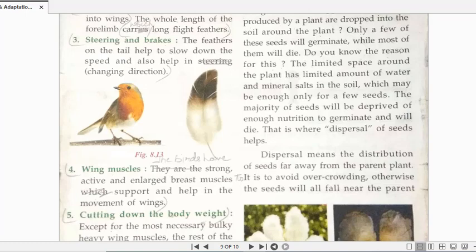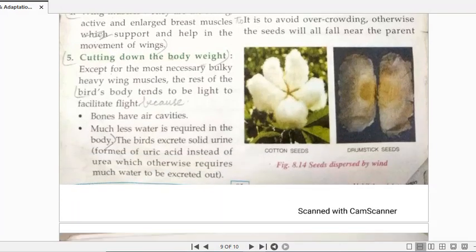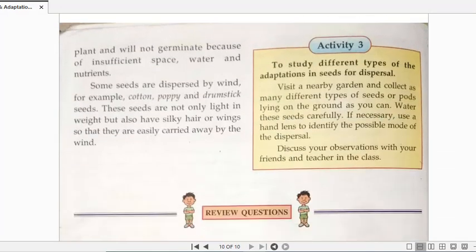Clear? So dispersal of seeds is very very important. Clear? Now, with this topic we have ended the chapter. Clear children?